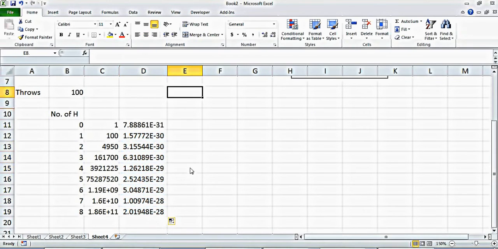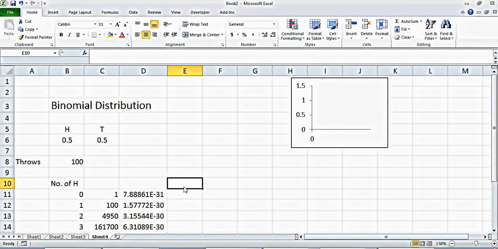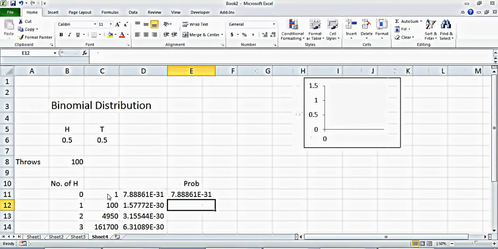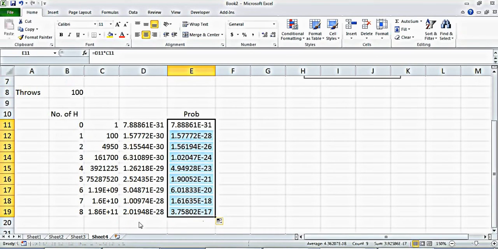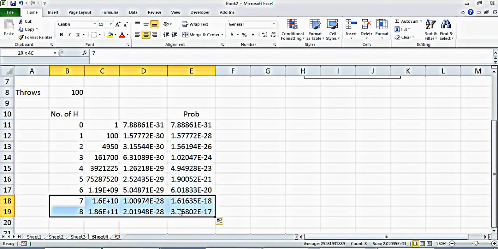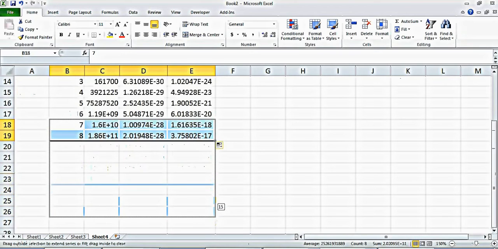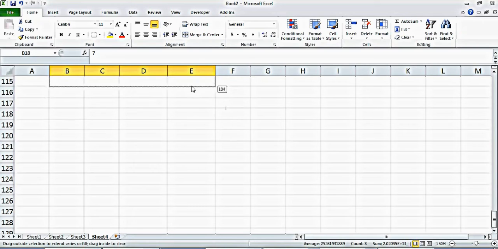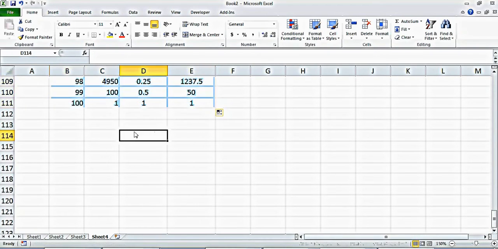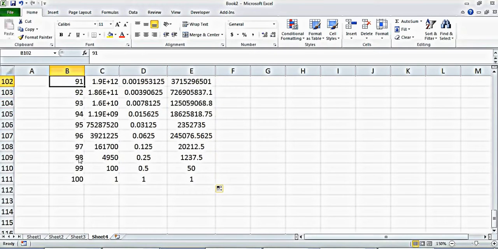Now to get the total probability, we'll say the total probability of getting zero heads is equal to this times the number of combinations. So this is your probability. And then we can also plot this like this. And now let's do the same thing for 100, so you can see that now we have almost 100 throws.